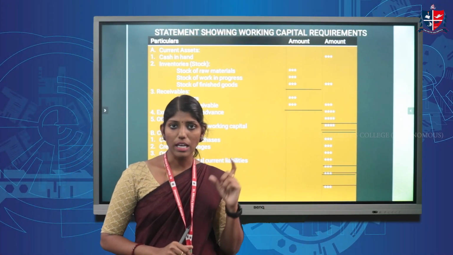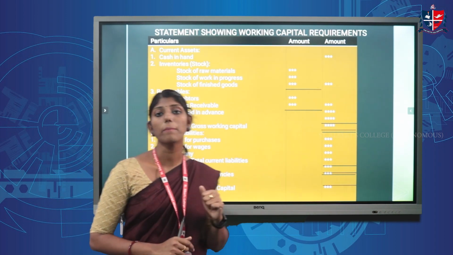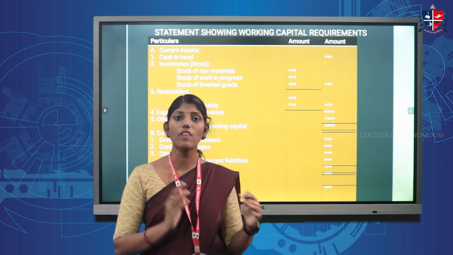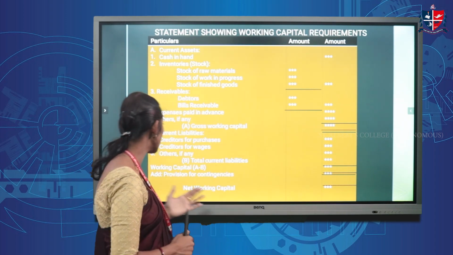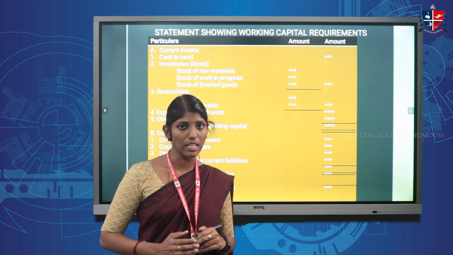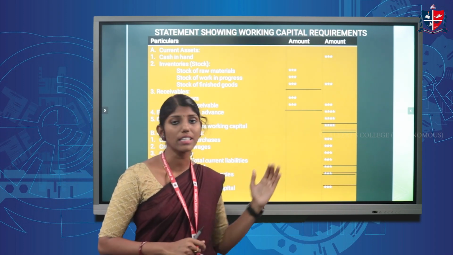So, gross working capital is the total of all current assets. The next is B, that is current liabilities. Current liabilities which are given in the problem are listed under the current liabilities. Here, number 1 is creditors for purchases. If we are purchasing the goods on credit, that should be written first, and that is in the outer column